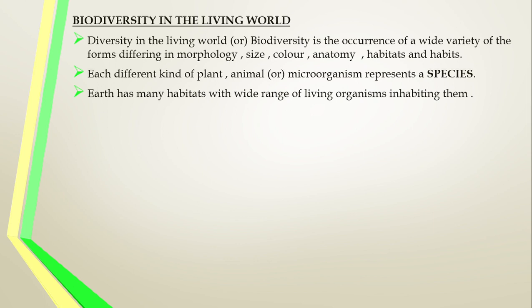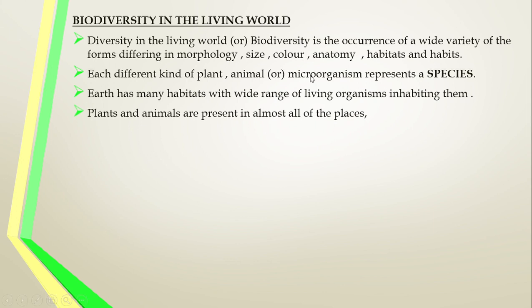In this world, the climatic condition is not the same in all places. So in different regions of the earth, the climatic conditions are different. So the organisms inhabiting them also have different types of characters. So the earth has many habitats, different environmental conditions, different dwelling places with changed climatic conditions.